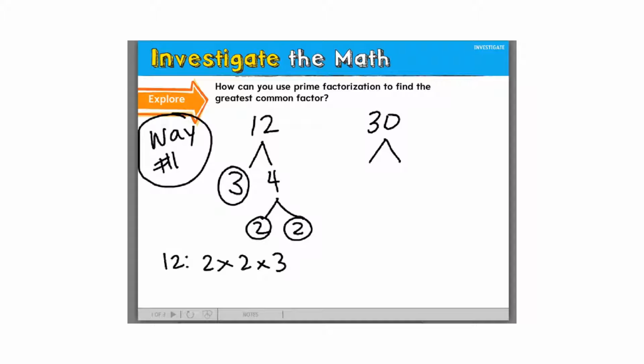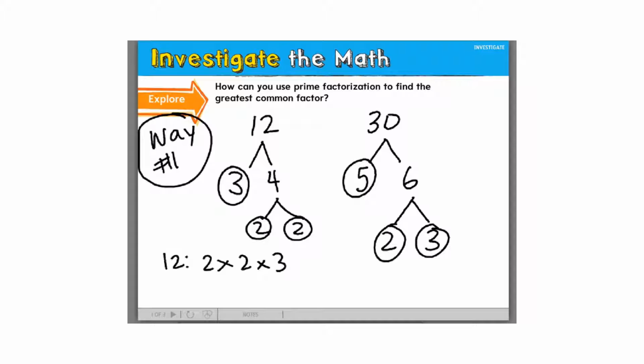I don't think there's anything else to do. 5 times 6. You could do 10 times 3. If you did 10 times 3, just go ahead and work through the rest of it, and you will see that you will get the same prime factors as I get on here. If you did 6 times 5 and you switch the numbers, same thing. Same thing if you did 15 times 2, you'll get the same answer. Then we break down the 6 into 2 times 3, and both of those numbers are prime.